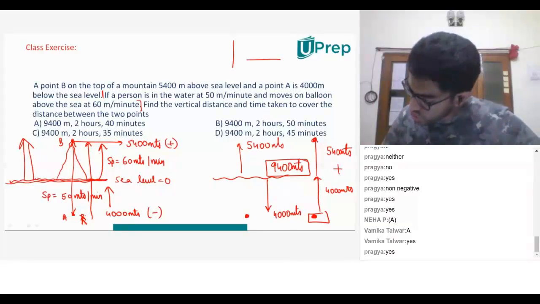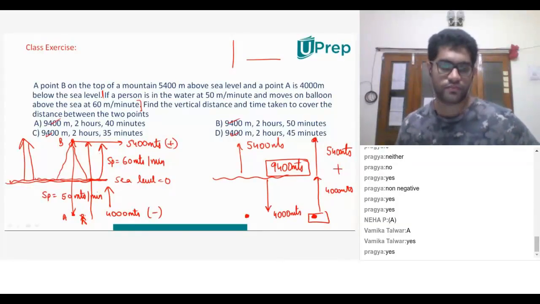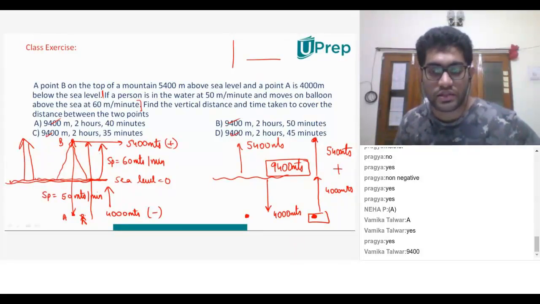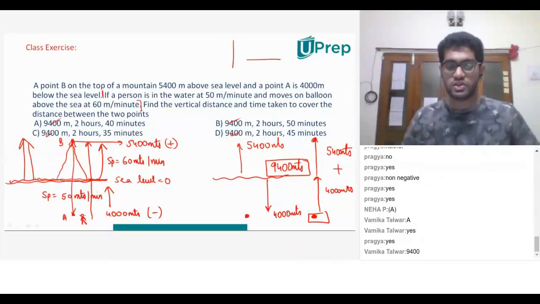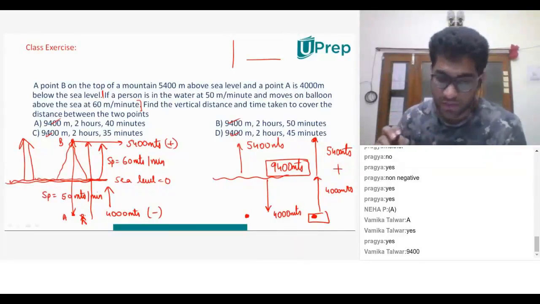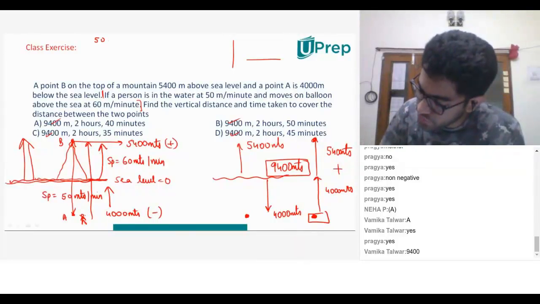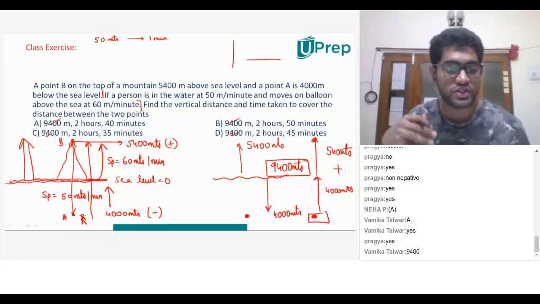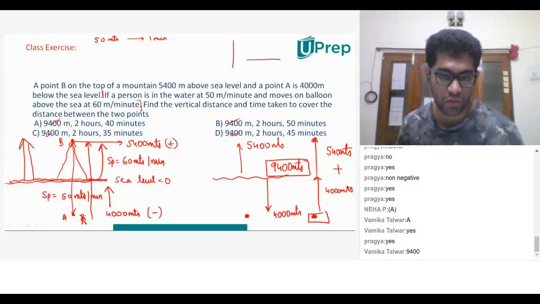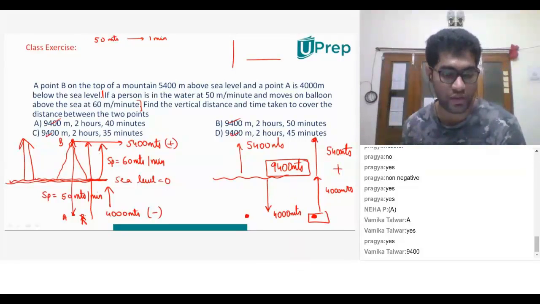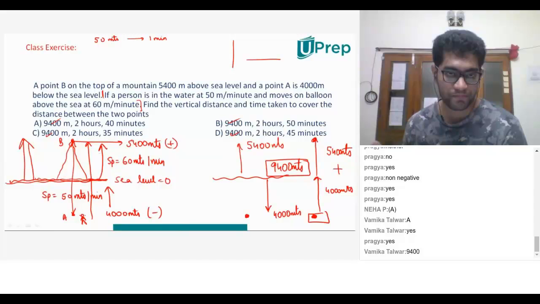Now 9,400 is common to all the options that we have. Correct? Now how do we decide? We decide on the second half of the question. He says, what is the time taken to cover the distance between the 2 points? Now, what does he say? In water, he is moving at the speed of 50 meters in 1 minute. All of you agree with me? But in water, what is the distance that he has to travel, Vamika? What is the distance he has to cover in water till he is able to breathe, come to sea level?